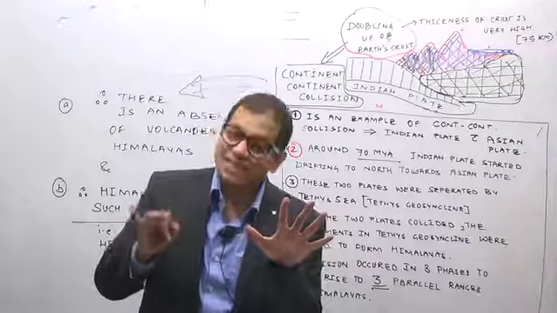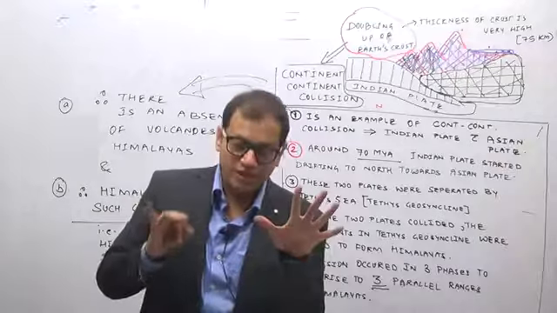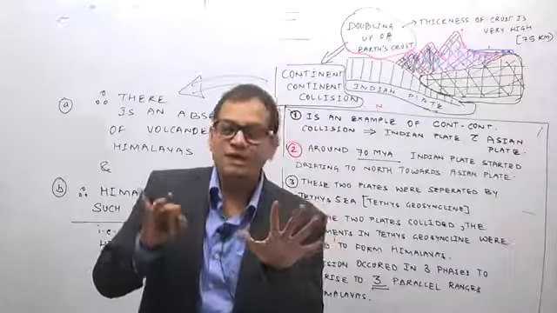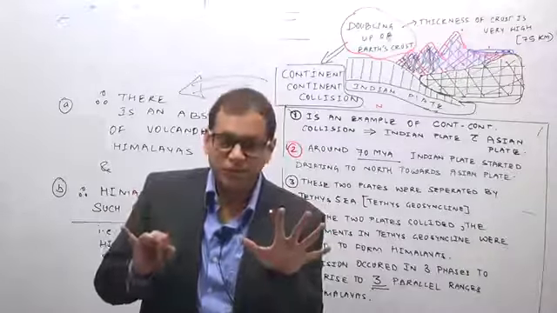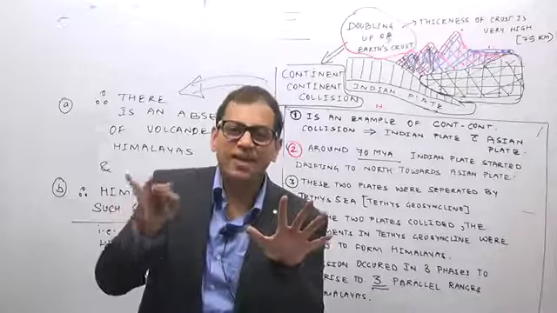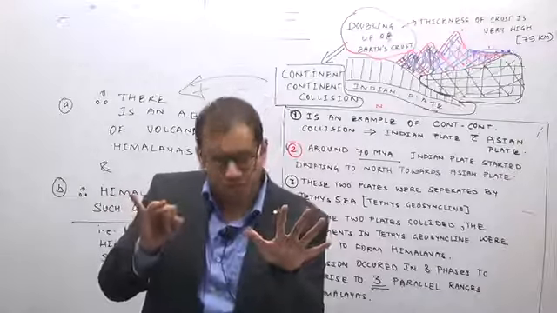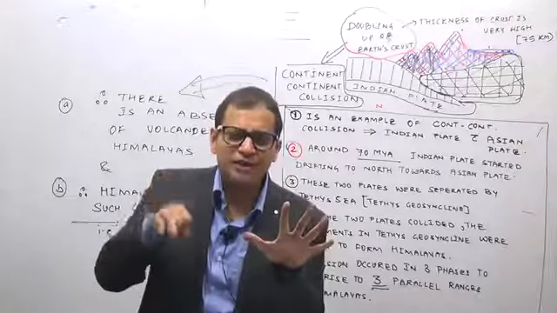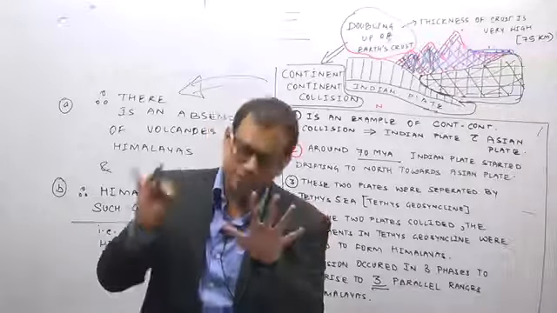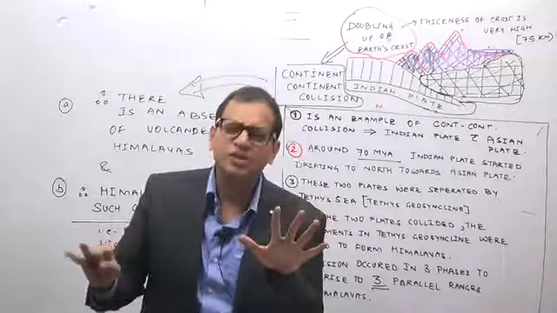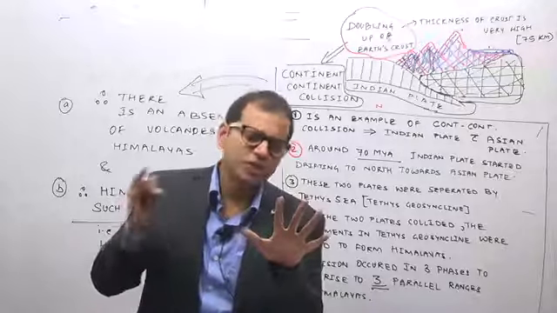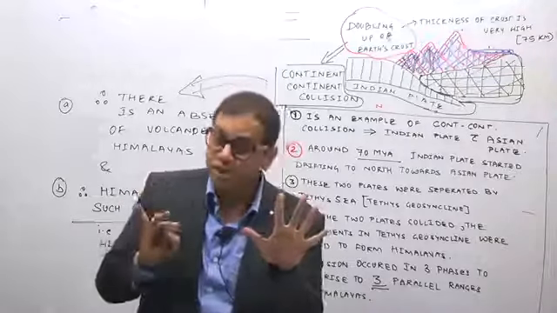Seventh point, as it is an example of a continent-continent collision, none of the plates is subducted into the mantle and destroyed. But the Indian plate, being slightly denser than the Eurasian plate, goes slightly below the Asian plate. You can write either Eurasian or Asian. It goes slightly below the Asian plate.